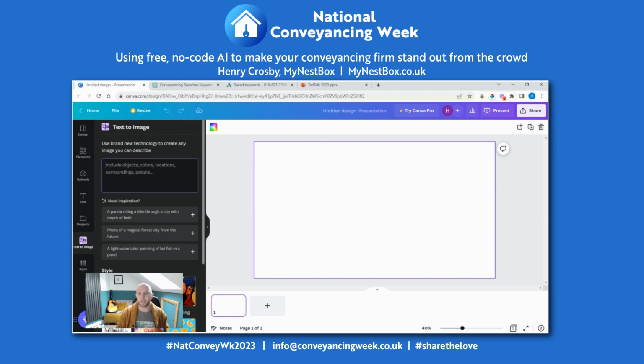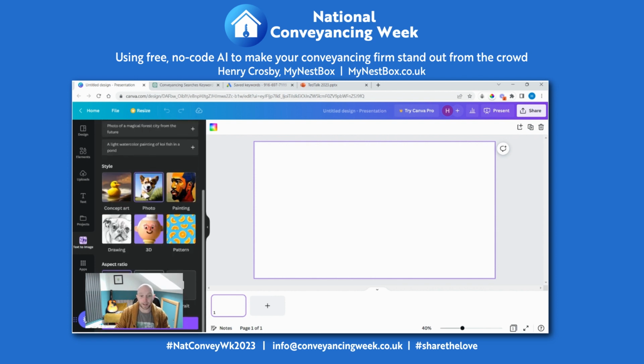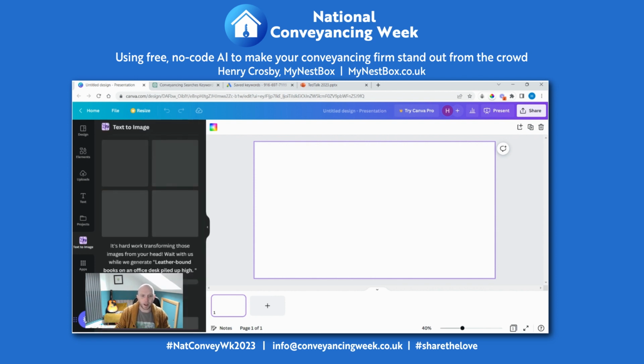So say we wanted to create an image, this will create it from scratch with no copyright issues. So maybe I want leather bound books on an office desk piled up high. I then say I'd like that as a photo, make it landscape, and then generate the image.